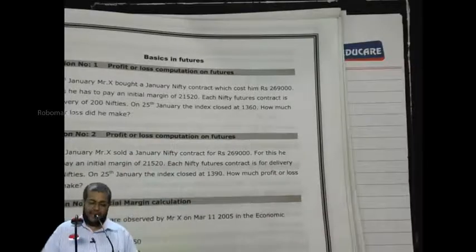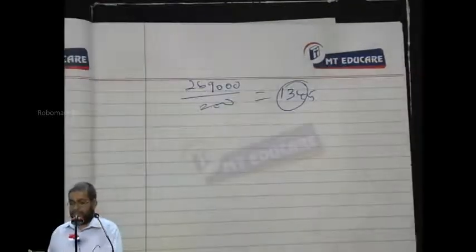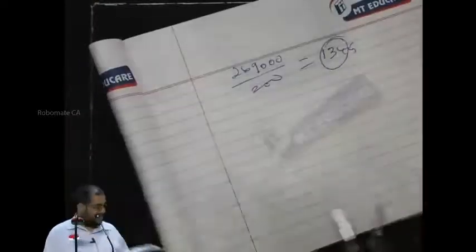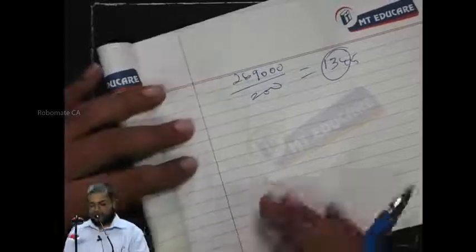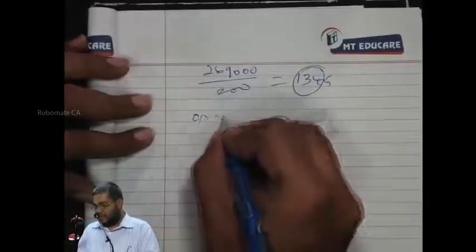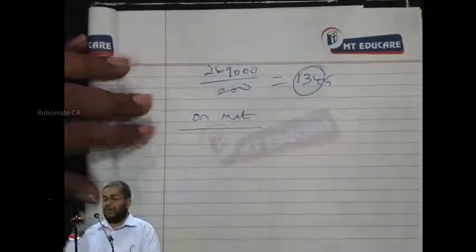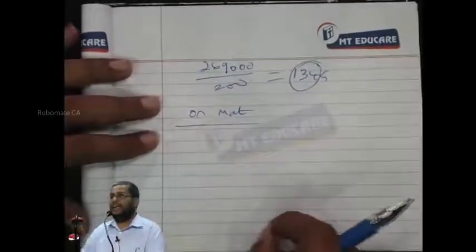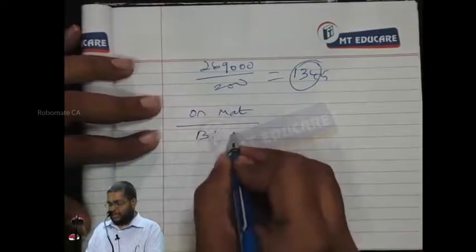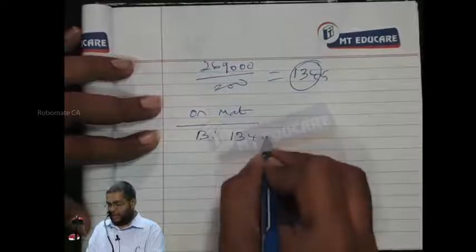On maturity date, underline that. Can we start or not? Now, tell me. On maturity date, he is now having a buy position at how much rupees here? 1345.